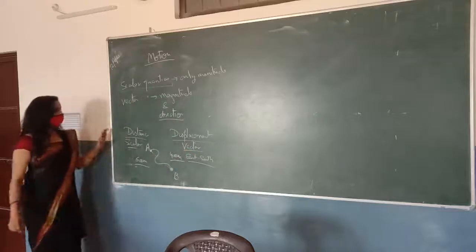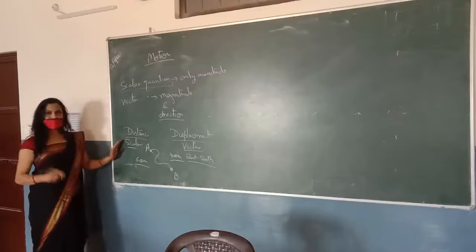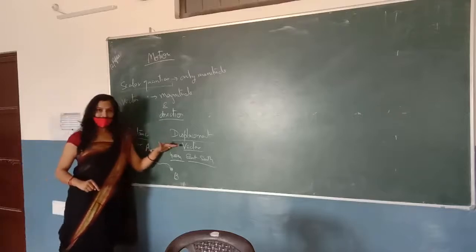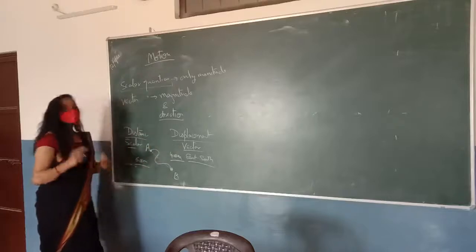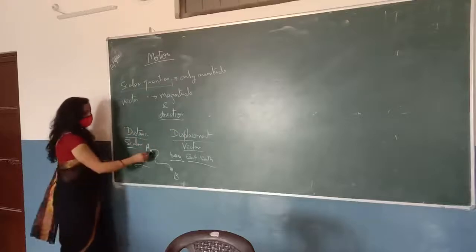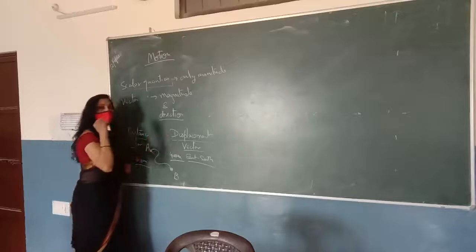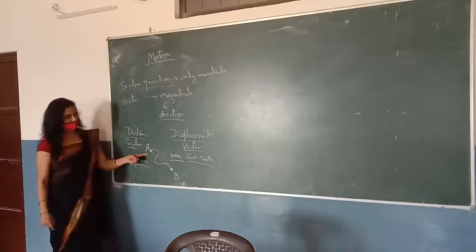Okay, so this is the one difference between distance and displacement. Distance is a scalar quantity, it has only magnitude without any direction, and displacement is a vector quantity which has magnitude as well as direction. One more difference is that distance is the actual path covered by the body, and displacement is the shortest distance between the initial and the final position of a moving body.